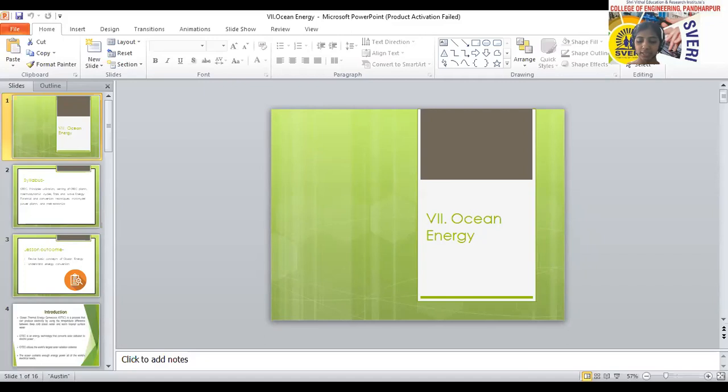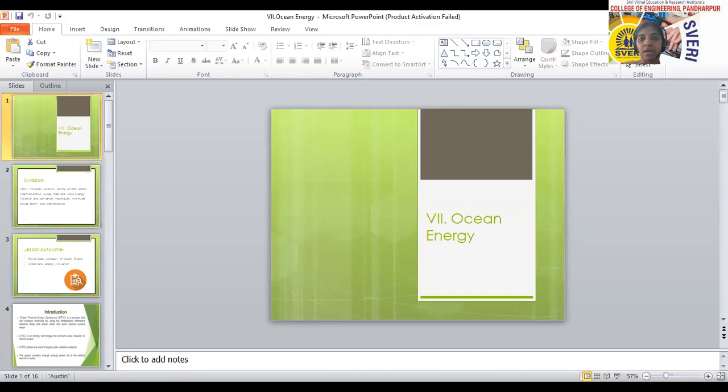Okay. In the last session, we saw about the geothermal energy, how geothermal energy is generated or formed, and how that energy can be utilized for further applications. So in this session, we are going to see about the ocean energy. Ocean energy is nothing but the Mahasagar.